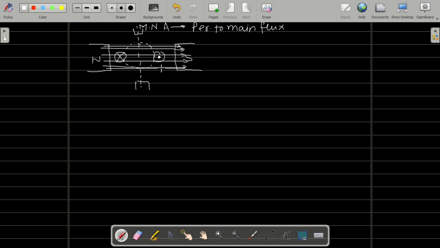Now suppose you increase the load. So what will happen? Now here you can say this flux distribution is symmetrical. Right? Now I have two cases. The first case is I am increasing the load, and when you increase the load, in case of motor, so I am taking a motor.